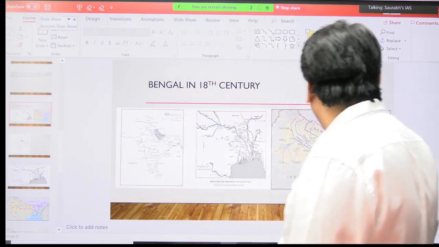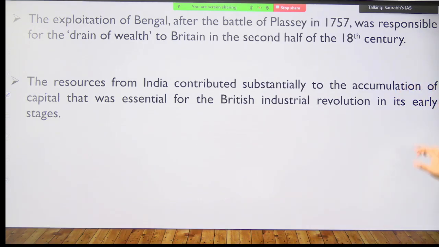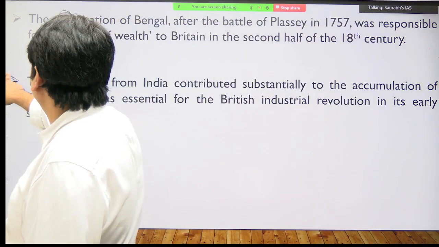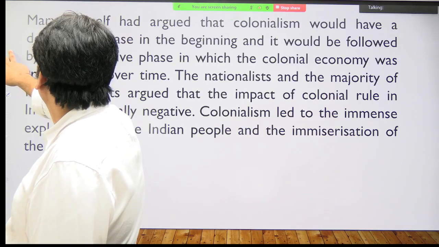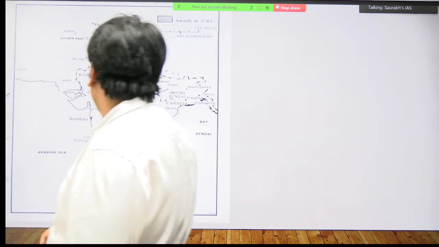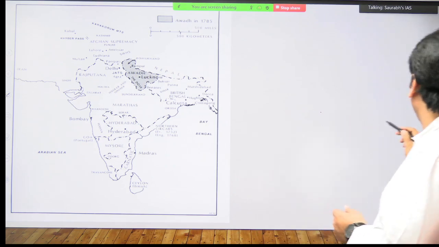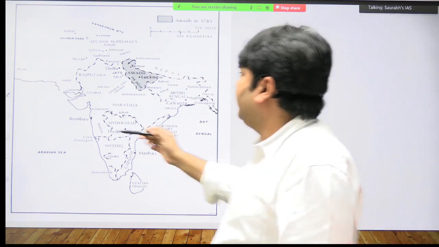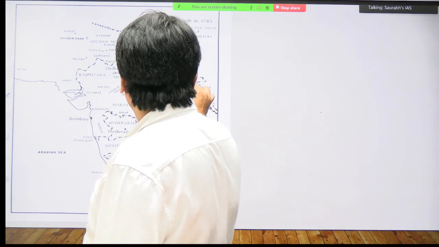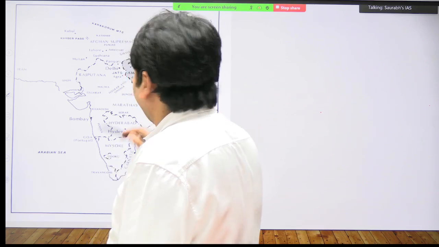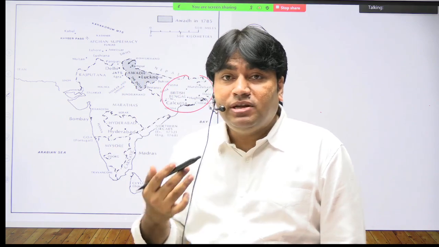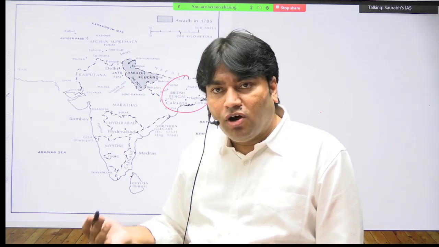about Bengal. This is Bengal in the 18th century. Okay, so we are taking these images singly. So basically when we talk about Bengal, this is the province. Okay, this is Bengal here. Look at this map. This part is the Bengal region. Okay, this part was very fertile also. It was an important center for raw cotton, jute.